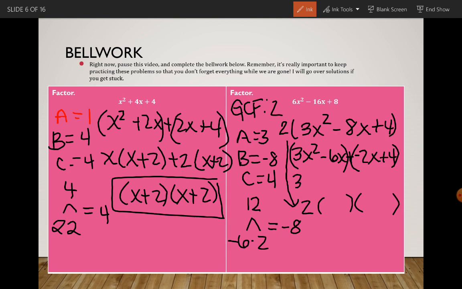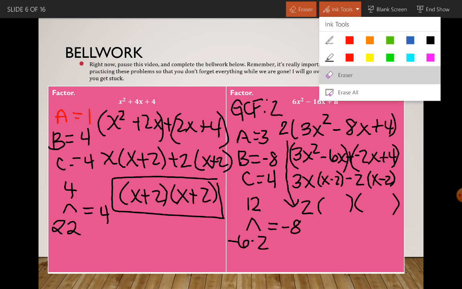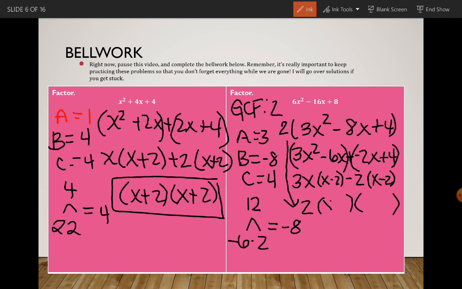We can take out a 3x from the first group with x minus 2 left. And we can take out a -2 from the second group with x minus 2 left. So we'll have 3x, let's write this in order. We'll have x minus 2 as our first factor, and 3x minus 2 as our second factor. Okay, so our final factored form is 2 times x minus 2 times 3x minus 2.